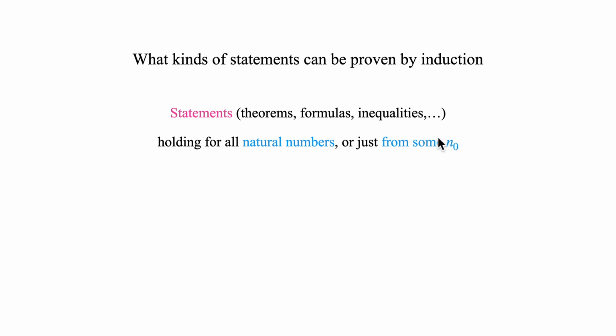So the 0 is just an index, don't worry about it. It denotes just some starting point. From this number, for all the other natural numbers, some statements should be true. And you know the natural numbers are starting from 0. Natural numbers are integer numbers which are positive or 0. So these are natural numbers.